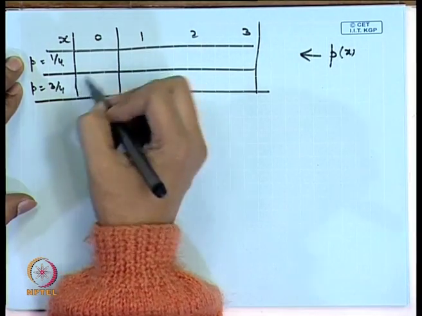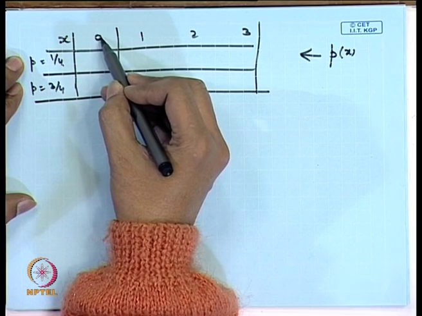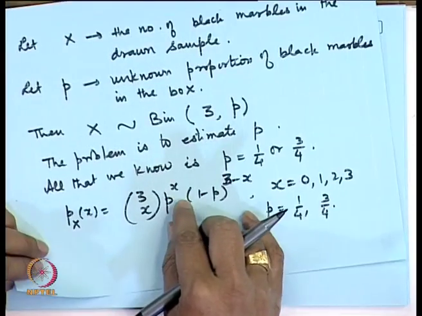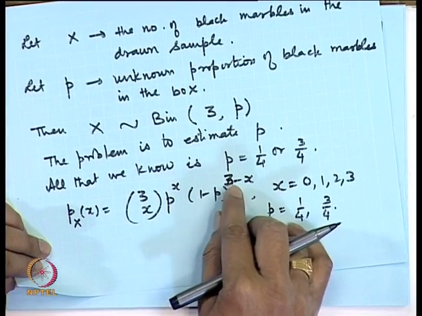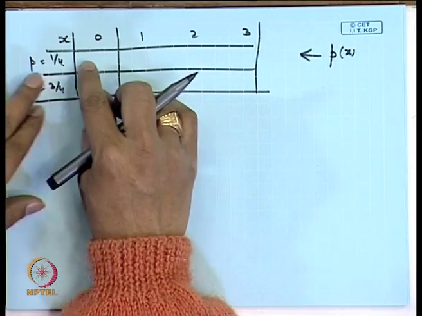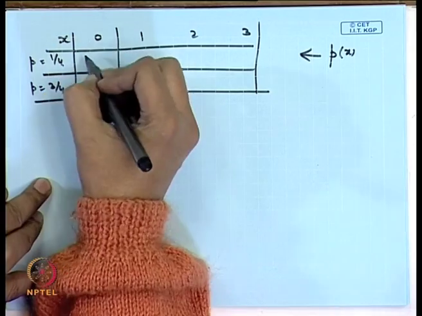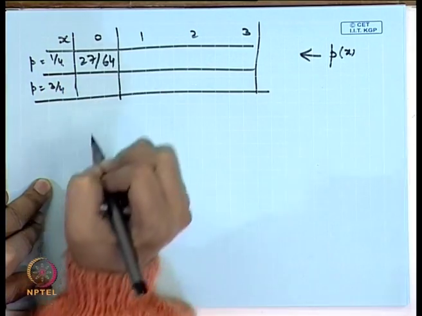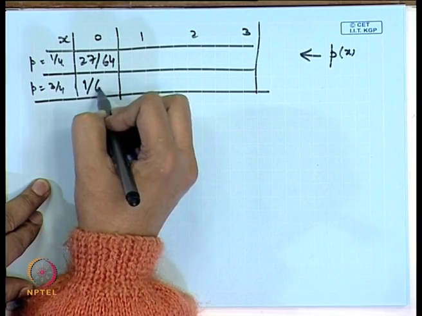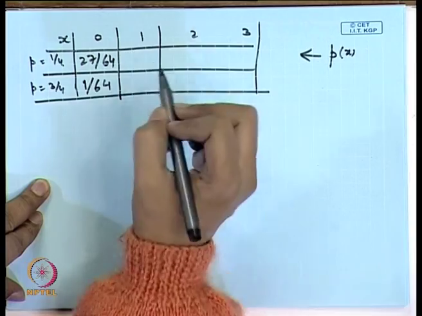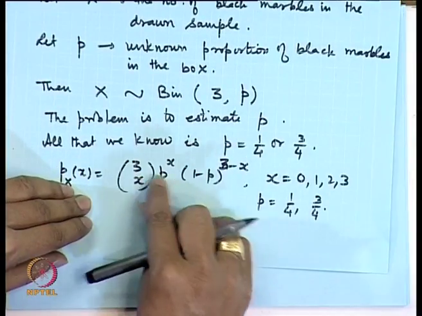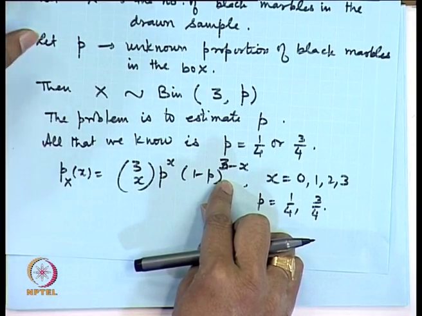What is the probability that x is equal to 0 when p is equal to 1/4? If we put x equal to 0, I get 1 minus p cubed. So, 1 minus p cubed, if p is equal to 1/4, becomes (3/4) cubed, that is 27/64. When p is equal to 3/4, this becomes 1/64. Similarly, let us consider x is equal to 1. This is 3p into (1 minus p) squared.